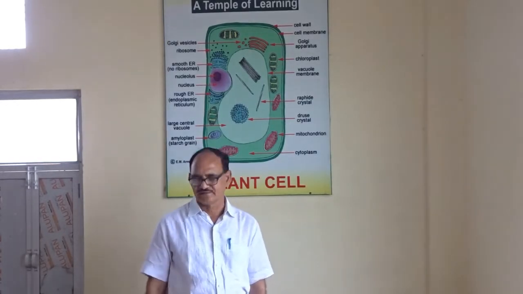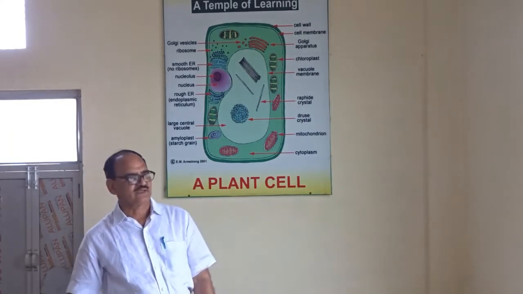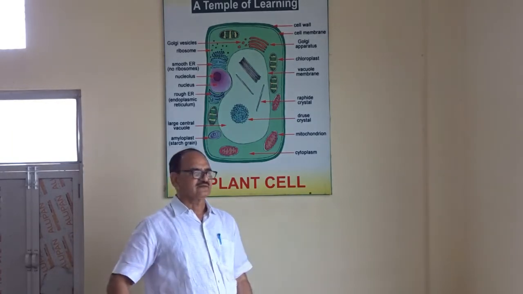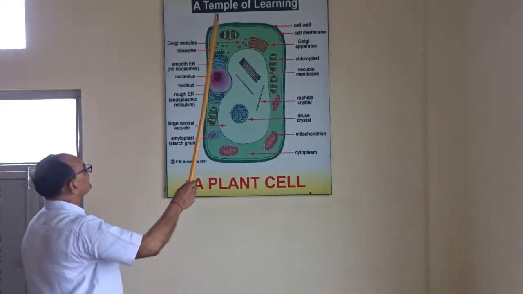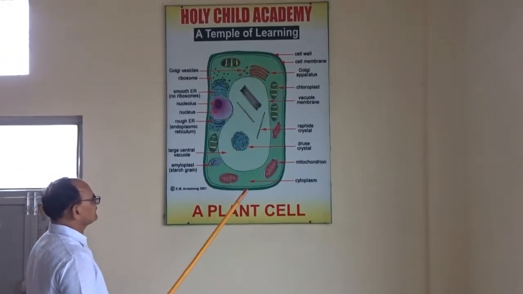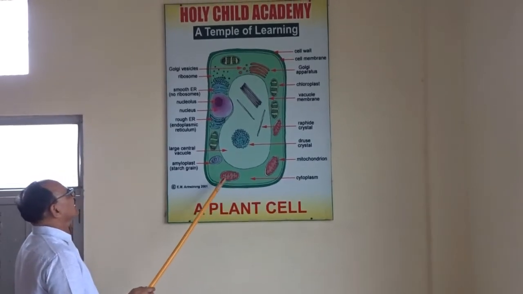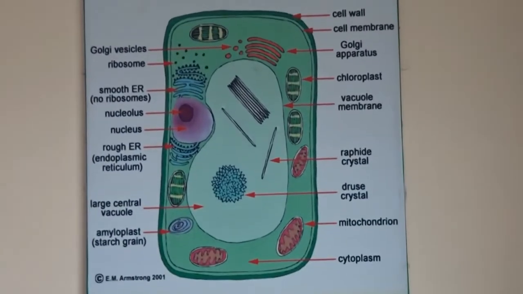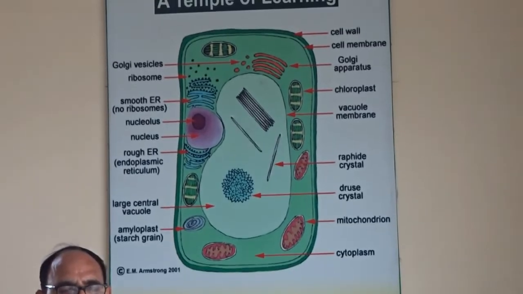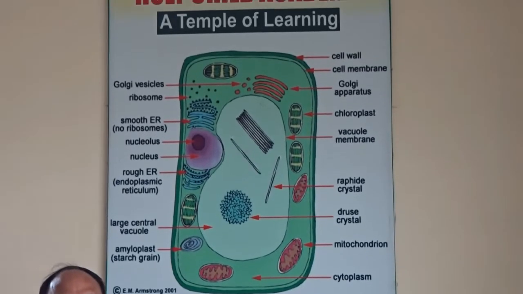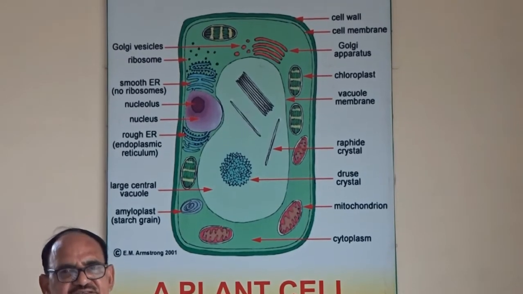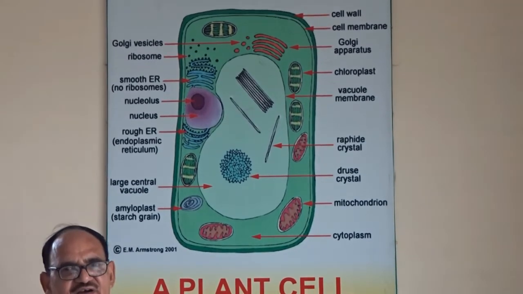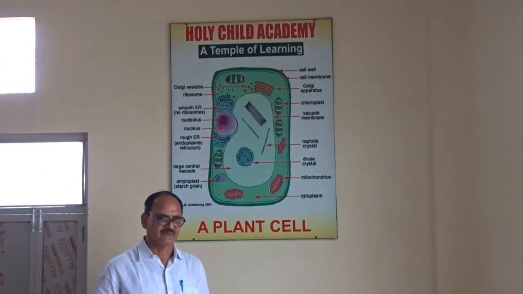First of all, I want to define what is cell. Just you see here that this is a cell. Cell is the fundamental unit of life. It is also said that cell is the structural and functional unit of life.